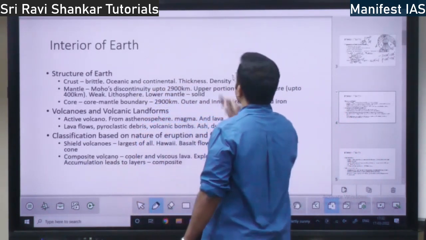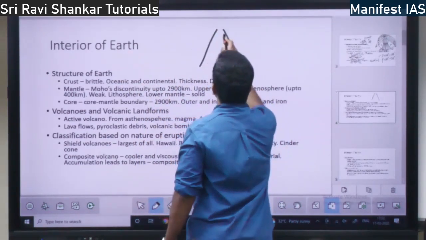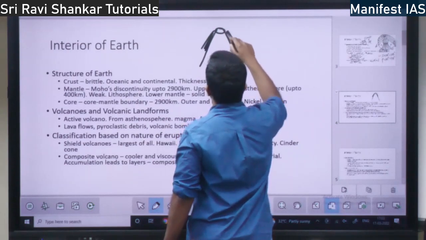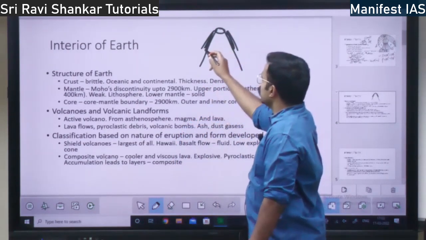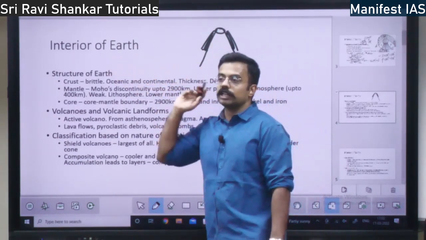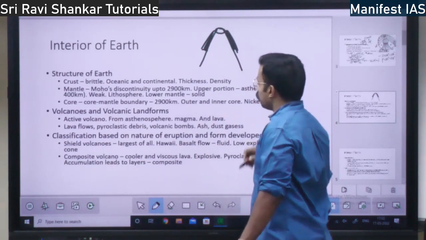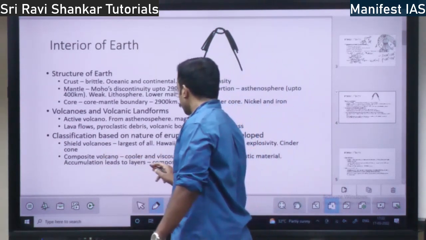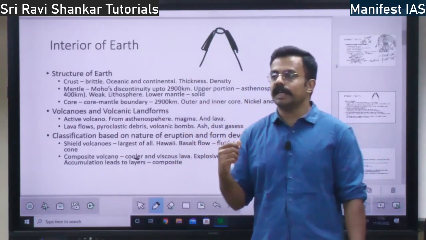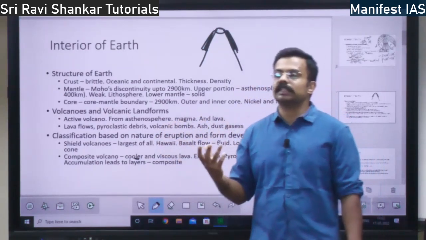Then you have the concept of the composite volcano. How will the composite volcano be? Actually, a shield volcano will be bigger, whereas a composite volcano will be narrower. There will be many shields of lava flows like this. The lava would have flown as a highly viscous liquid, because of which it stops right here. It won't flow, whereas in the shield volcano the lava will flow for the largest possible distance. In the shield volcano the lava won't get cooled immediately, whereas in the composite volcano the lava will cool as soon as it emerges outside.